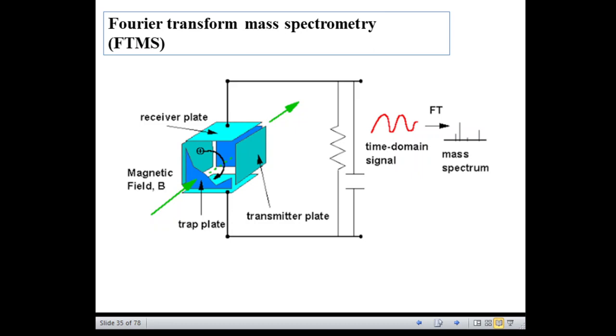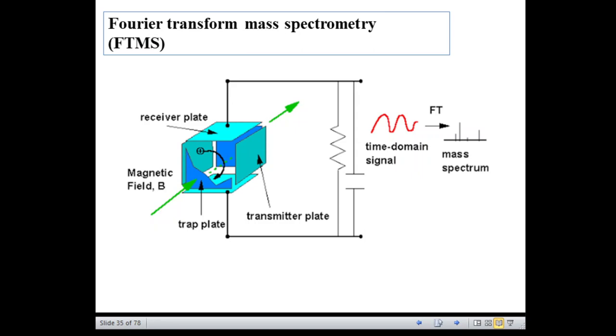So in the process of orbiting, that is while the ions are orbiting, a radio frequency signal is used to excite them, and as a result of this radio frequency excitation, the ions produce a detectable image current.